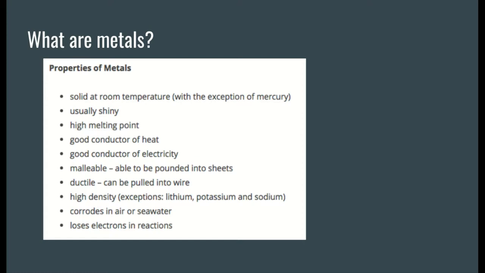They're ductile, which means when I pull them, they're going to stretch into like a wire. Right? But if I think about like glass, glass is not a metal. When I hit it with a hammer, it breaks into little pieces. When I try to stretch it, it would just break. So glass is not a metal because it's not ductile and it's not malleable and it doesn't conduct electricity.